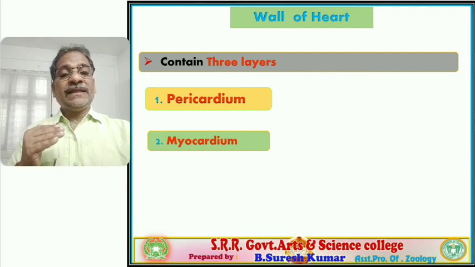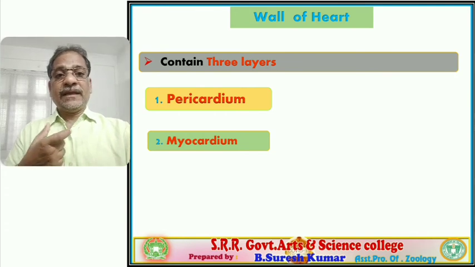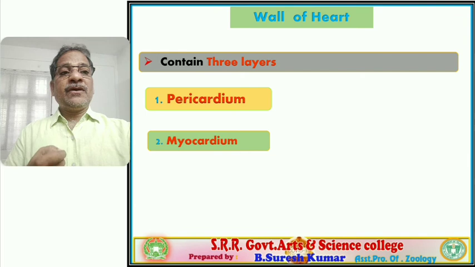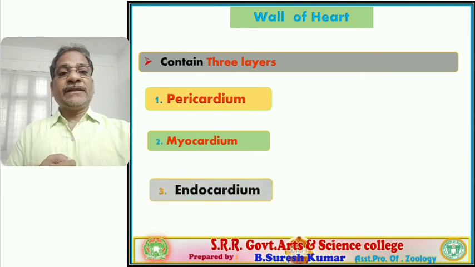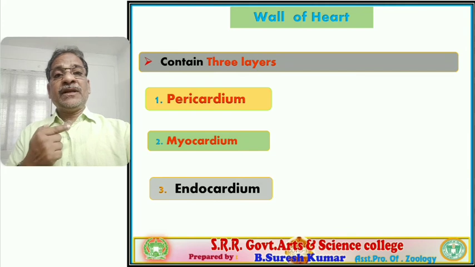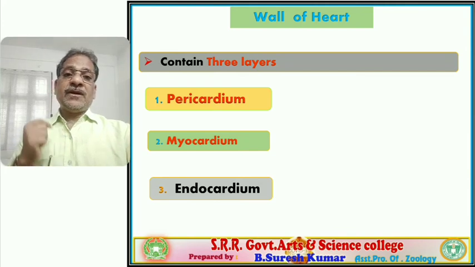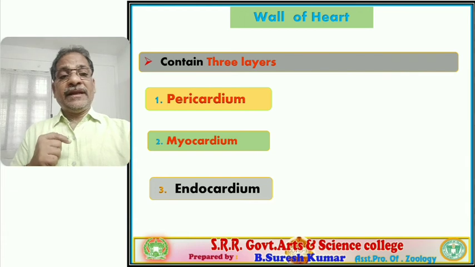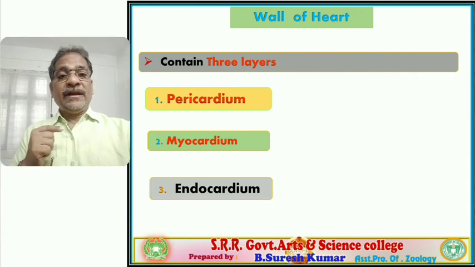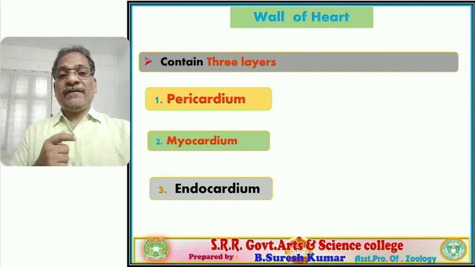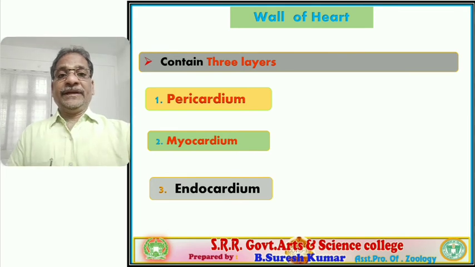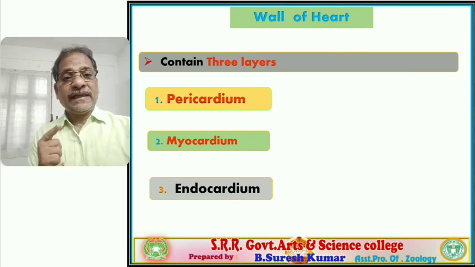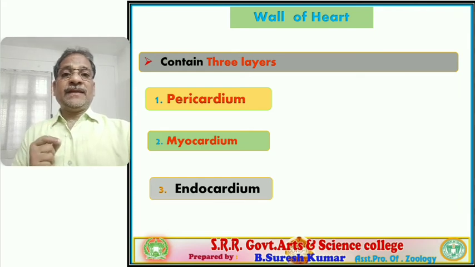Cardiac muscle is one kind of muscle tissue restricted only to the heart. Nowhere else do we find cardiac musculature; remember, it is restricted to the heart. The myocardium layer is formed by cardiac musculature, and the innermost layer is the endocardium. The endocardium is also an epithelial lining, called the endothelium lining. It also forms the endothelium lining of the blood vessels, the innermost layer of blood vessels derived from it, formed by squamous epithelium.